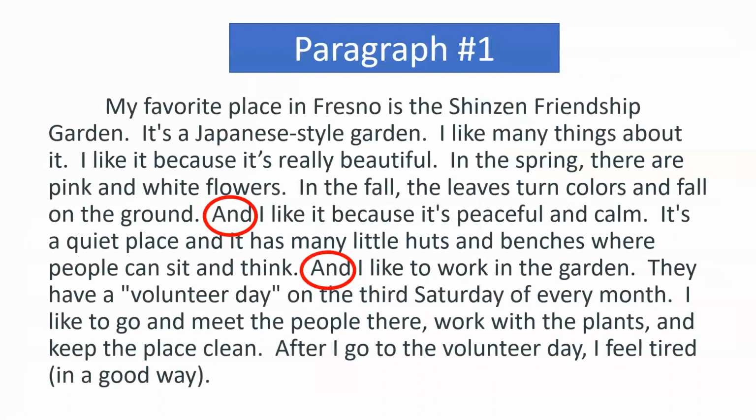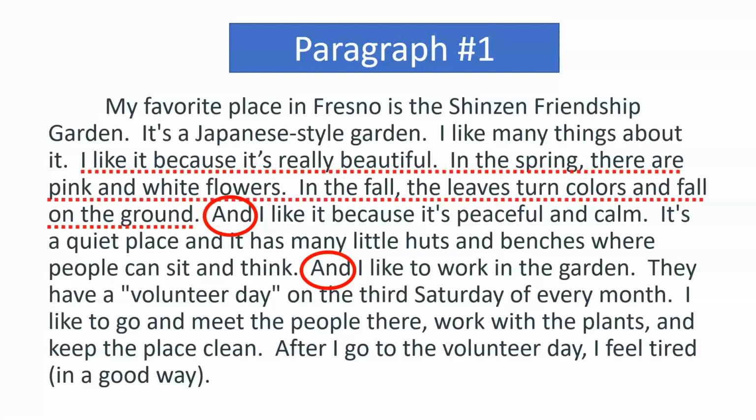So how do we fix this problem? First, you should notice something. When we look at this paragraph, we can see there are 3 sentences that are all kind of talking about one thing. The writer says, I like it because it's really beautiful.